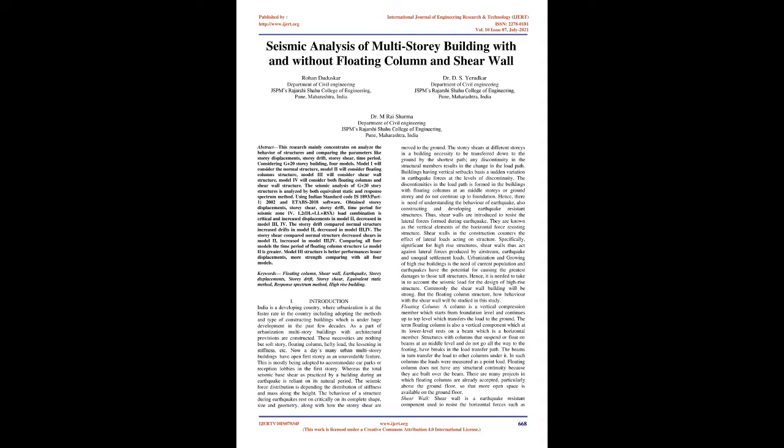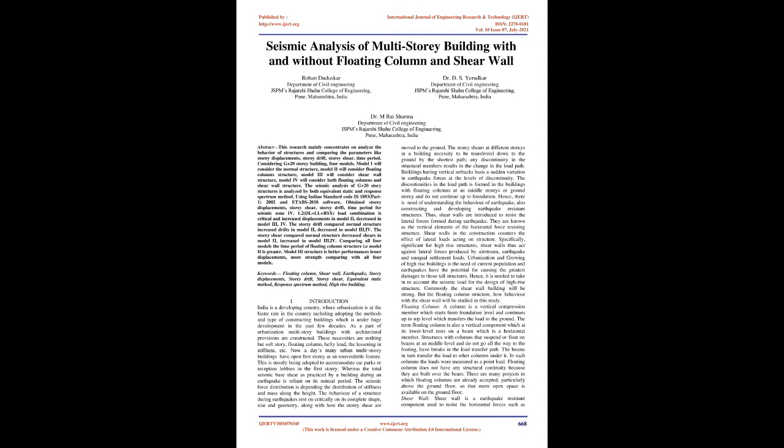Model 1 will consider the normal structure, Model 2 will consider the floating column structure, Model 3 will consider the shear wall structure, and Model 4 will consider both floating columns and shear wall structure. The seismic analysis of G+20 story structures is analyzed by both equivalent static and response spectrum methods, using Indian Standard Code IS 1893, Part 1, 2002 and ETABS 2018 software.